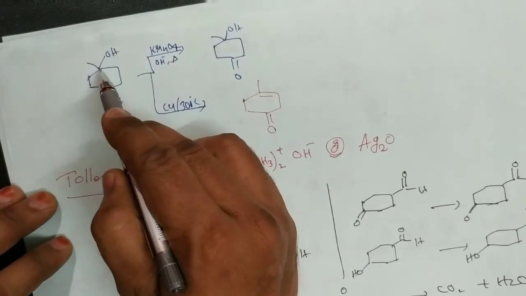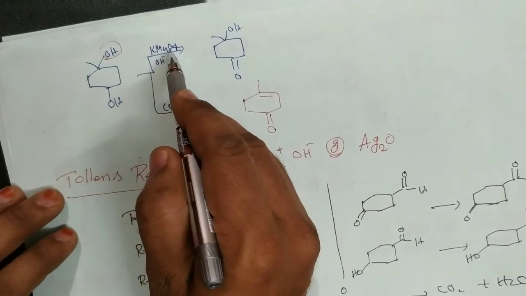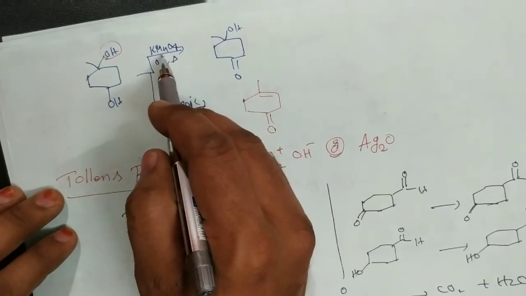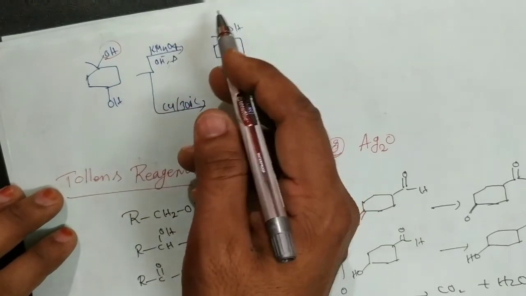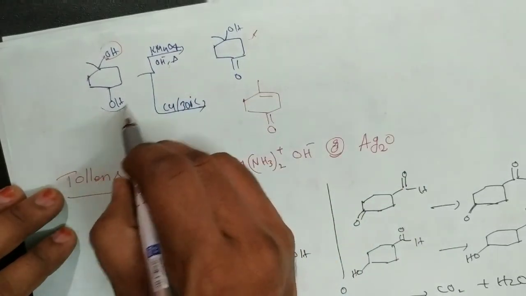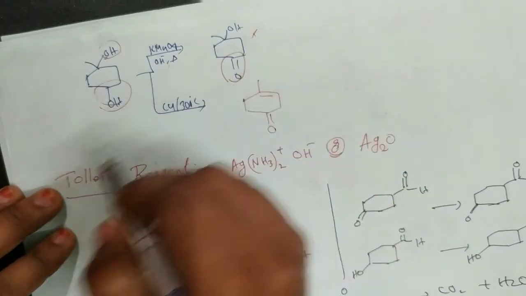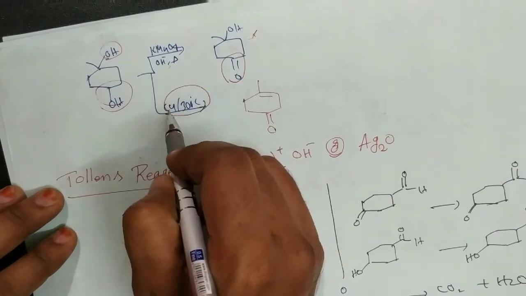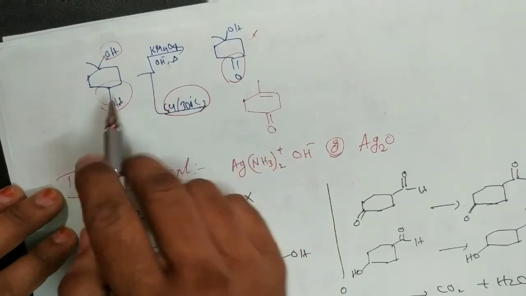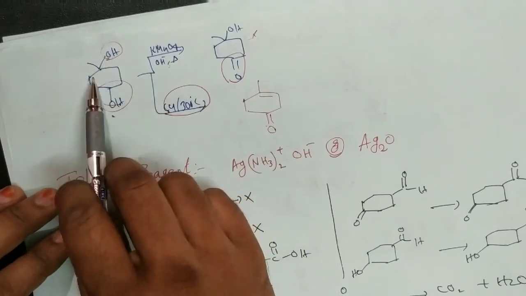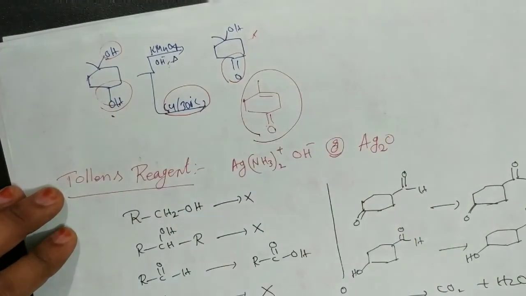So in this case, it is a tertiary alcohol, OH group, with KMnO4, that means either with PCC, PDC, generally tertiary alcohols are not oxidized. A secondary alcohol group is oxidized to the ketone, and with copper at 300 degrees centigrade, secondary alcohol group is oxidized to ketone, but here tertiary alcohol group is dehydrated.